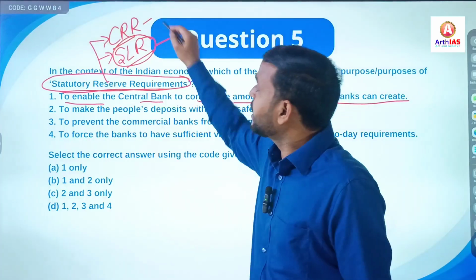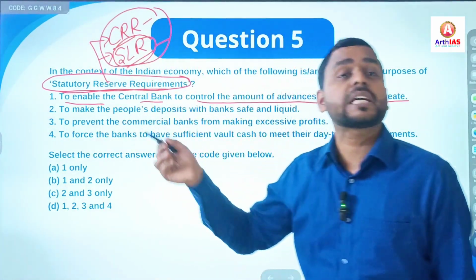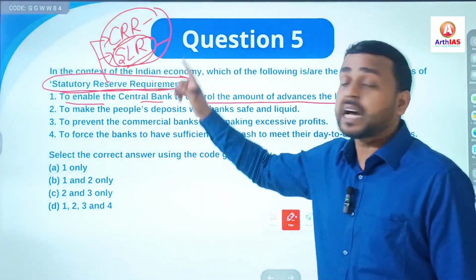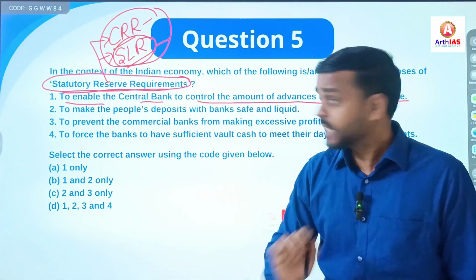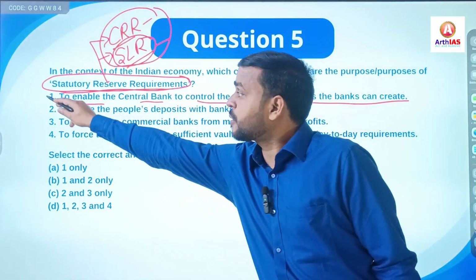And here, using these two, CRR or SLR, RBI tries to control the funds of commercial banks. So first statement is correct.